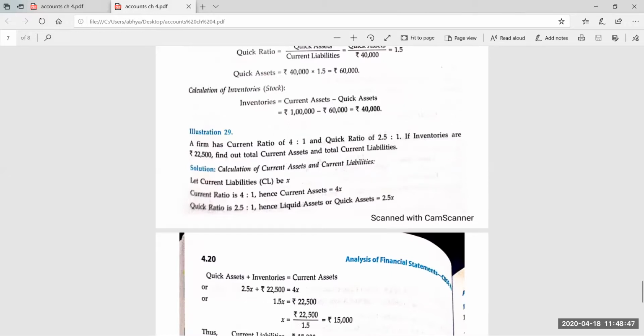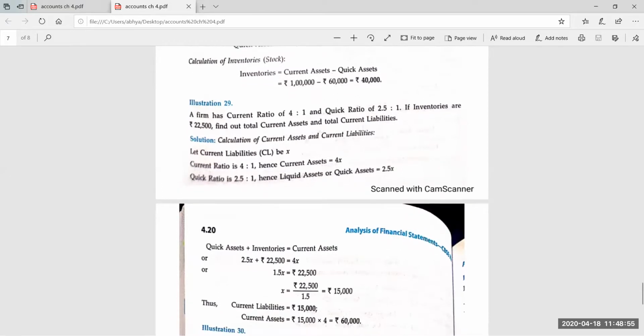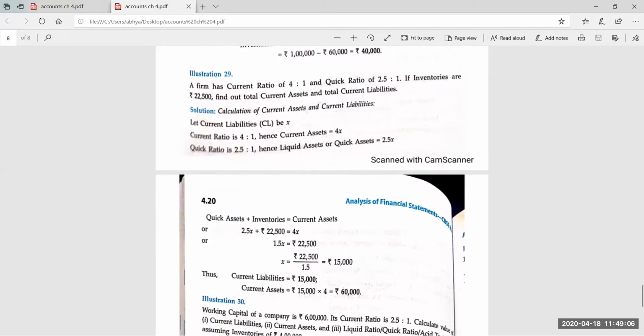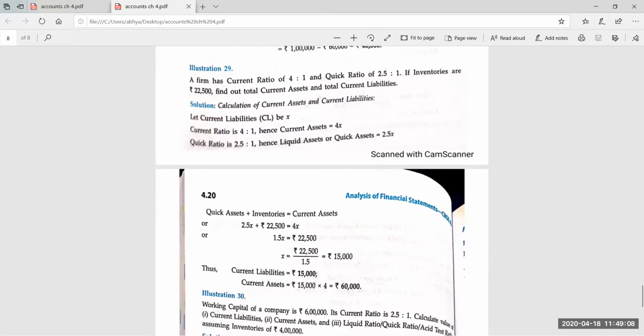Current liability. Deepak Sharma, Ansh, Saksham, Abhishek, Adit, Naman, Shubhangi, Anirudh Gupta, all are giving me correct answer. And the current assets were the 4x. So 15,000 is multiplied by 4. That is equal to 60,000. Very good, students. And the last question.